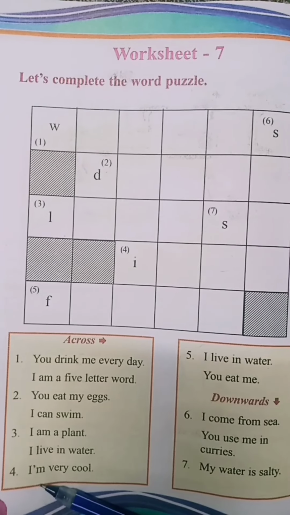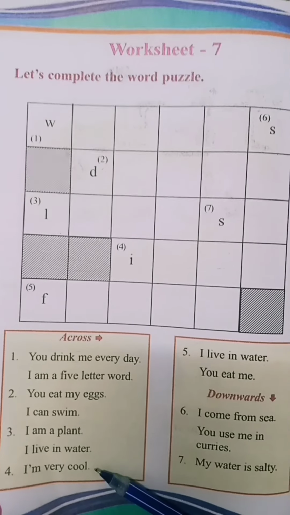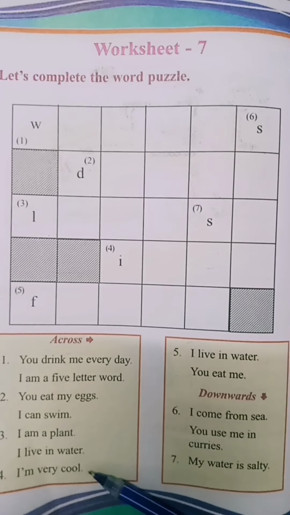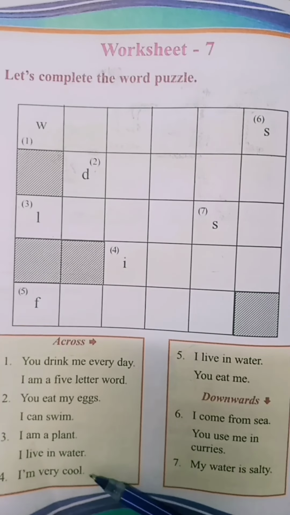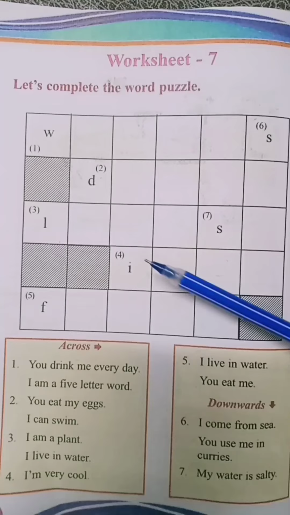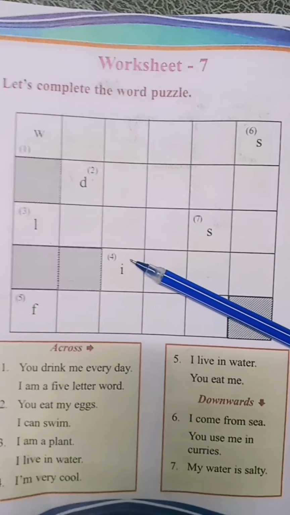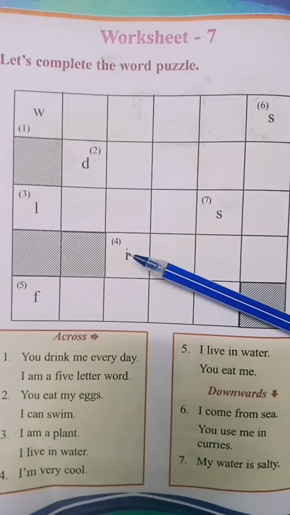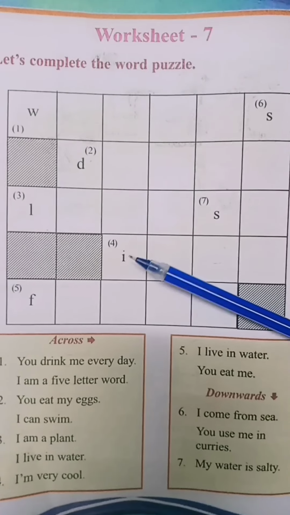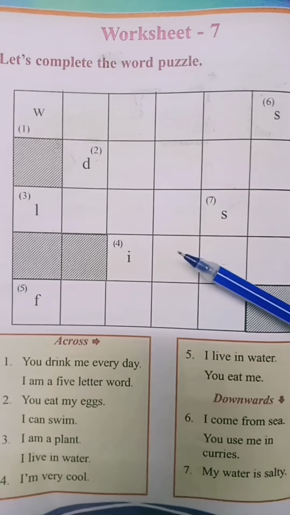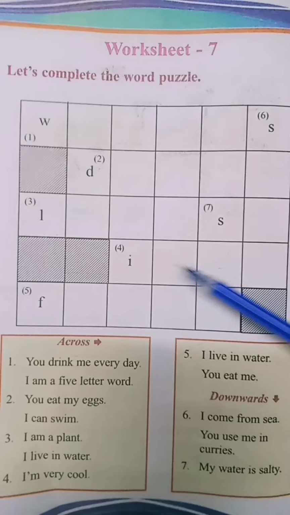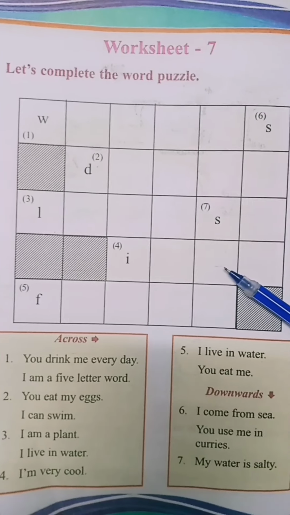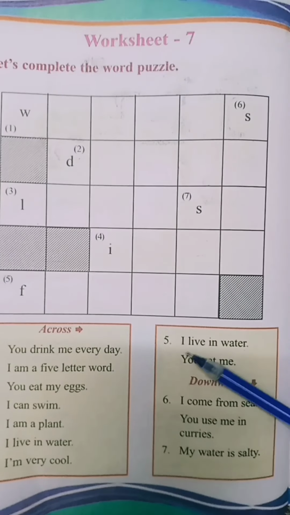Now look here. What's the fourth one? I am very cool. Tell me, what's this? I am very cool. Number 4. I am very cool. What is? Tell me, hurry up. Yes, ice. I-C-E. Ice. Isn't it?